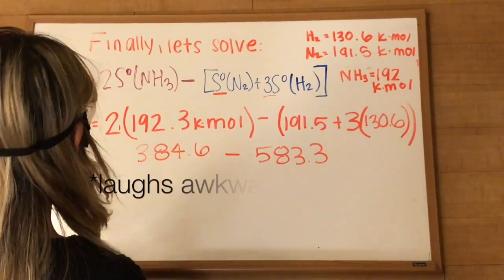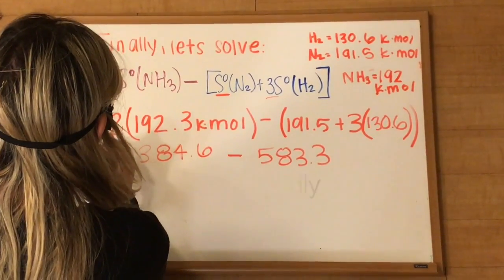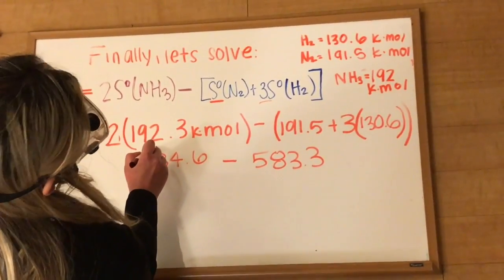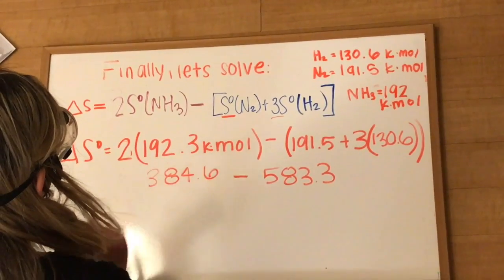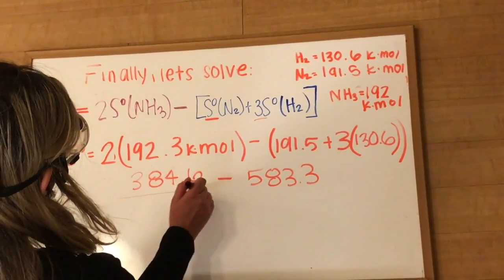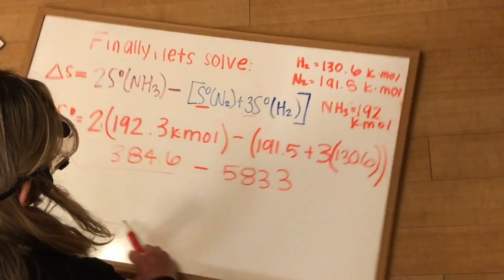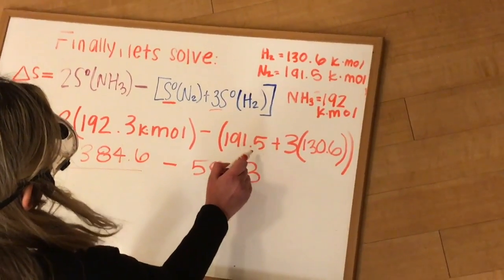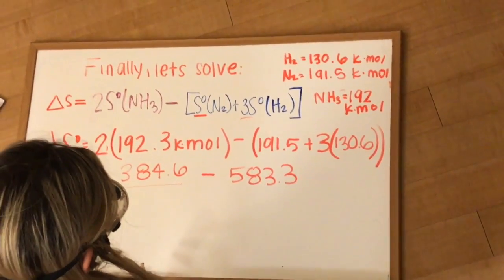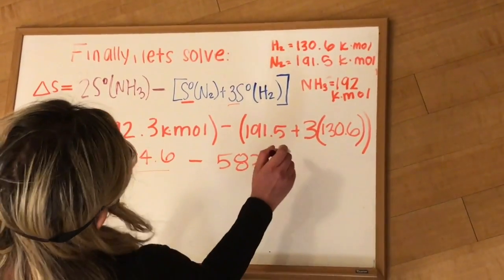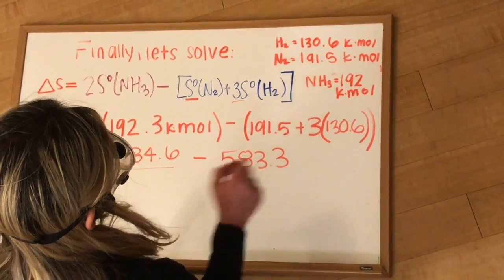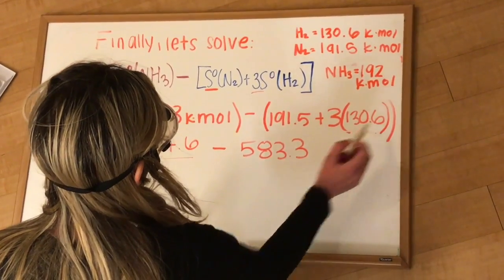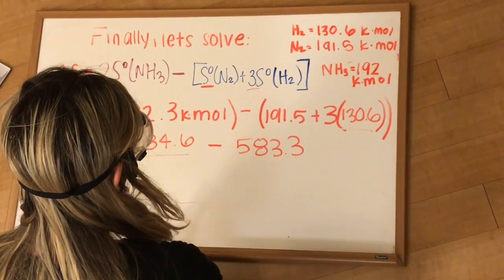We have the molar entropies for our reactants and products, and we've set up how to properly solve this equation. Let's plug and chug. We have 2 moles of our product ammonia, which has a value of 192.3 for its standard entropy. 2 times 192.3 comes out to 384.6. Now let's see what we get on this side. We do 191.5 times 1, since there's only 1 mole of nitrogen gas, plus 3 moles of hydrogen gas with a standard molar entropy of 130.6. When we solve for this part, we get 583.3.